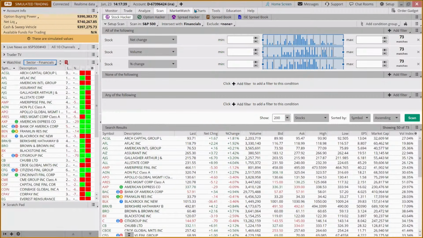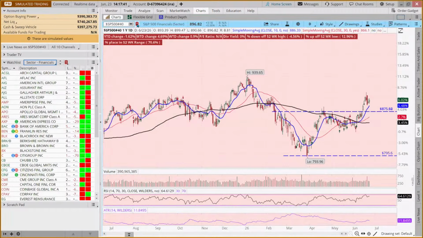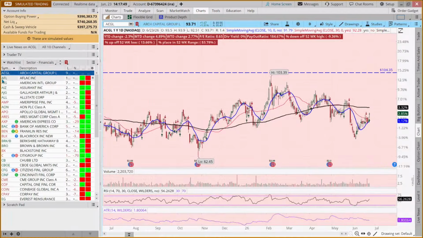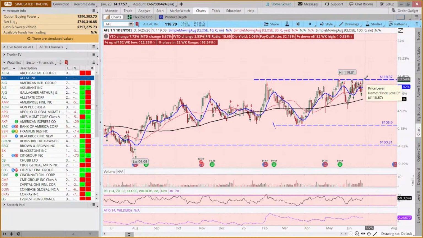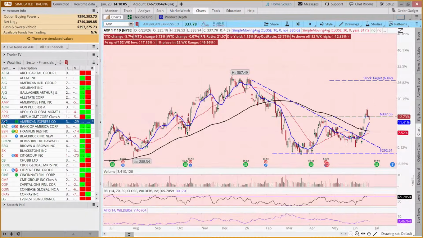And then you can link your chart and your trade tab and your monitor tab. You can link them all together so that as you go from one to the other, you can see which ones are kind of coming around. So here we're seeing another kind of cup and handle pattern like we saw on the overall index. So is that a surprise? No, we can probably expect to see quite a few of those.